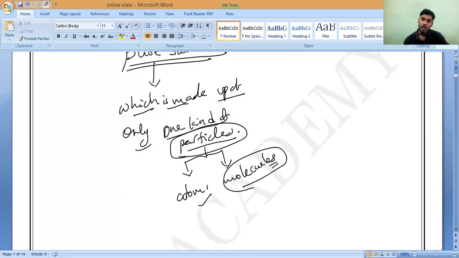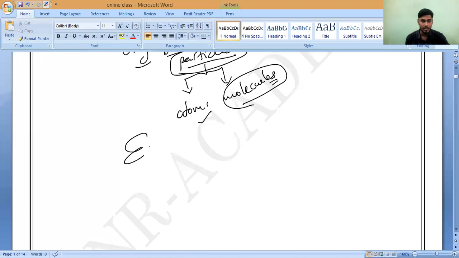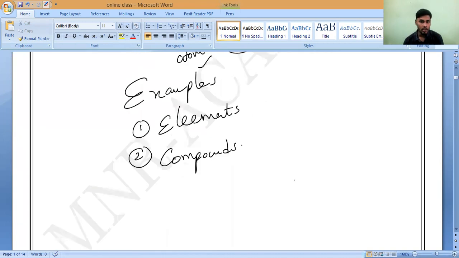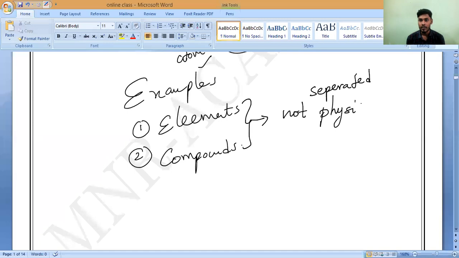So the examples of pure substances: elements and compounds. We have two kinds of pure substances. One is all the elements. All the elements are pure substances. And the second one is all the compounds. All compounds are pure substances. Now, as we know that elements and compounds have only one kind of atoms or molecules, that is why these things are not possible to separate by physical process. Yes or no?